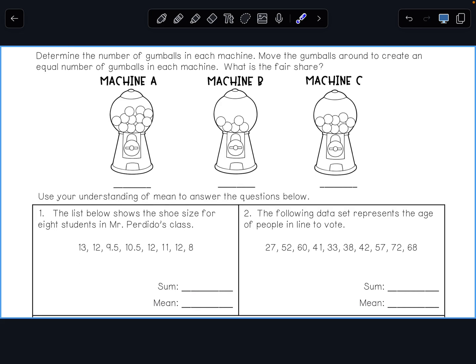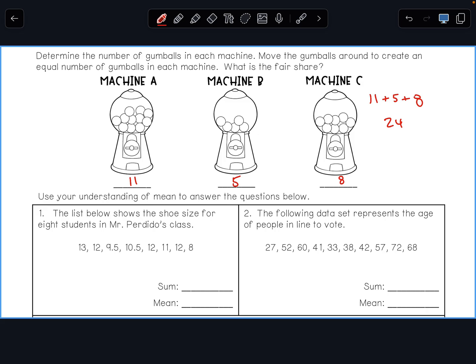So right now, the first machine has 11. The second one seems to have 5, and the third one seems to have 8. So if I had 11 in one machine and 5 in another and 8, how do I figure out how many gumballs to put in each of them so that they all have the same number? Well, I would take 11 and 5 and 8 and add them up. If you add up 11, 5, and 8, you should have 24, right? So that's 24 total gumballs.